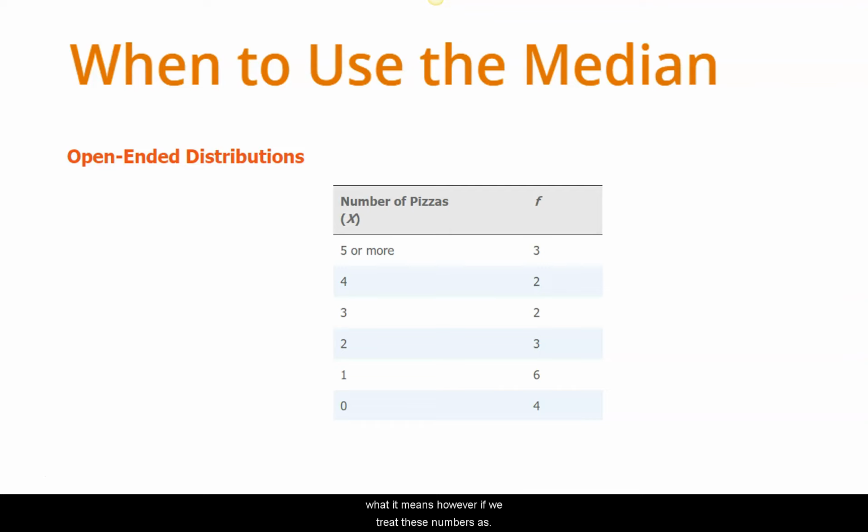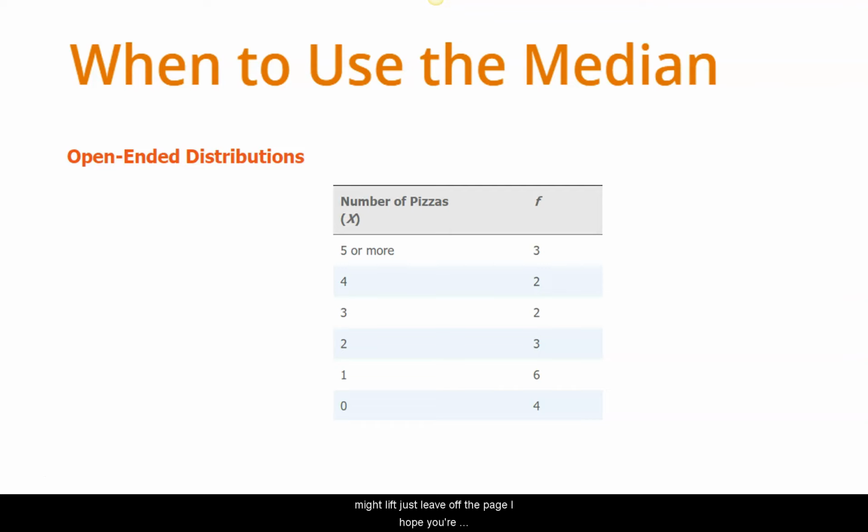However, if we treat these numbers as continuous, I can calculate a median, and therefore it doesn't matter what 5 or more means. It's irrelevant. And by the way, there are 20 scores here, 20 respondents that answered the question about how many times they get pizza in a week.